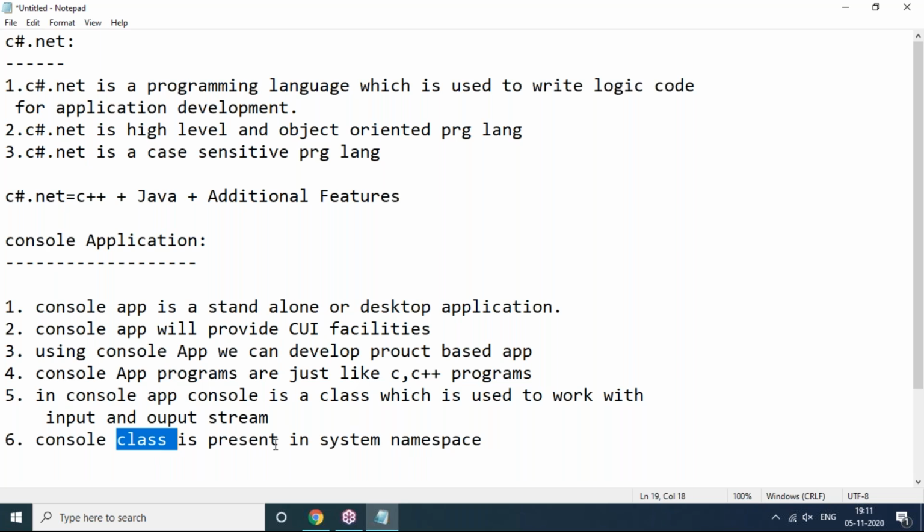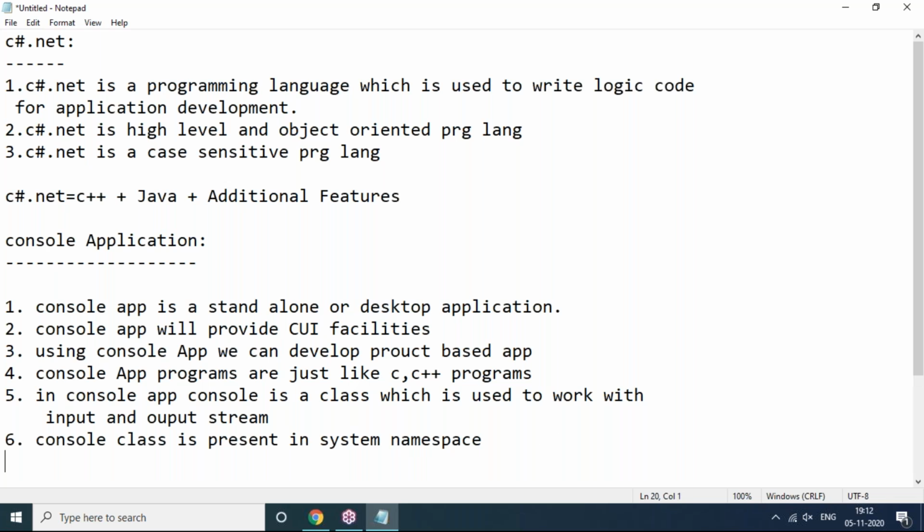So the Console class is present in the System namespace here. Without including the System namespace, you can't work with basic console programs. I'll tell you clearly in the programmatic representation. If I'm not importing the Console class, what happens? You can see this. So the Console class is present in the System namespace.